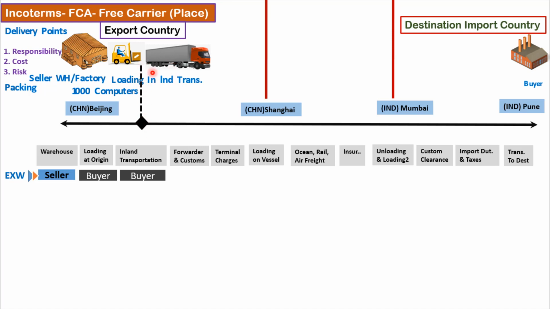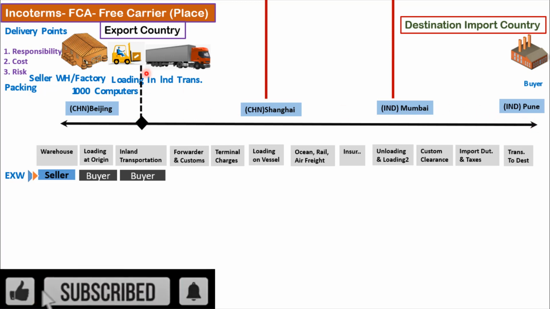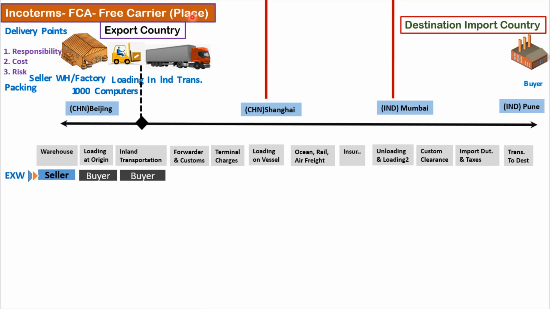Till this point, it is the responsibility of the seller, and from this point onward, the responsibility gets transferred from seller to the buyer. But this place is important. This place could be seller's warehouse or factory, or based on the understanding between seller and buyer, the place could be the freight forwarder's location as well, or freight forwarder's warehouse as well.